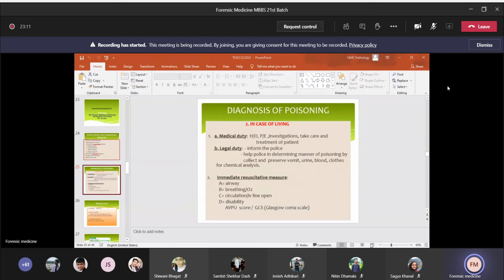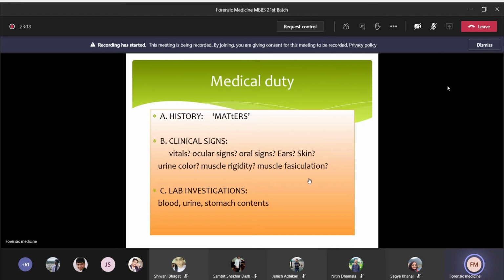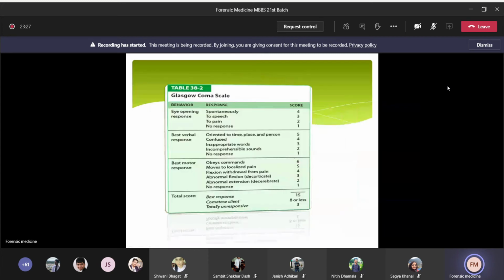So this is how Glasgow Coma Scale is done. GCS 15 is the best response. A comatose person has GCS 8 or below 8, and unresponsive is GCS below or equal to 3.